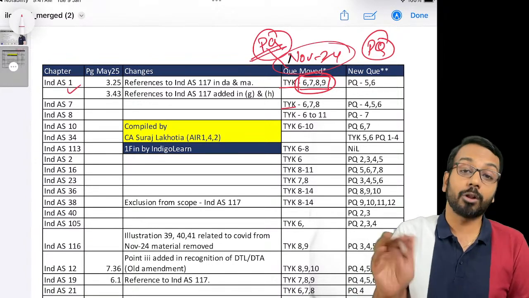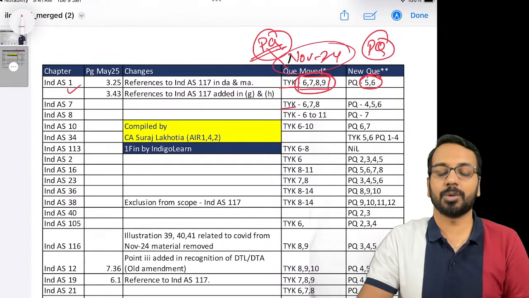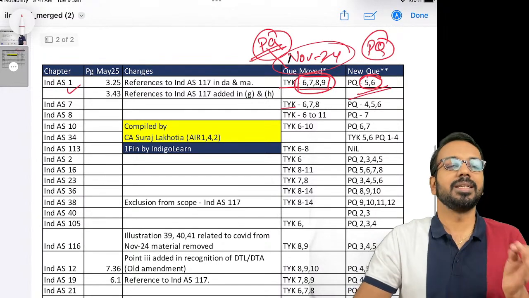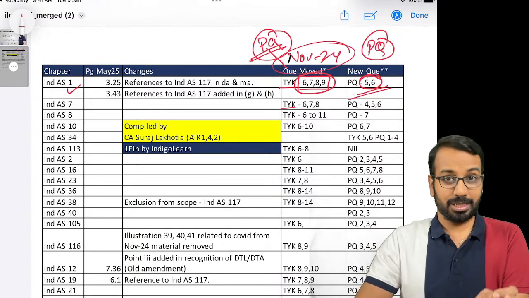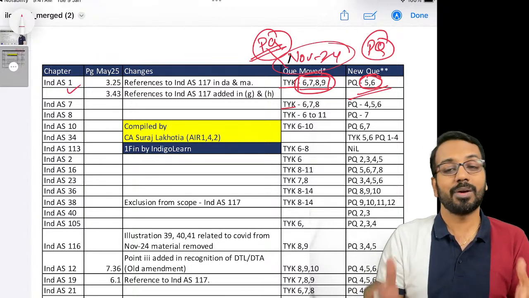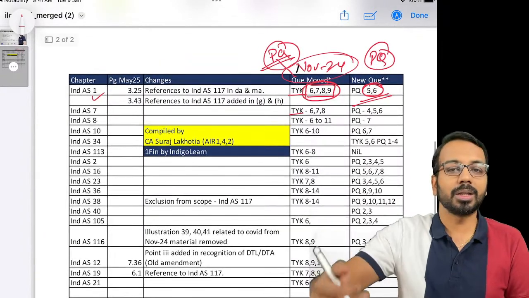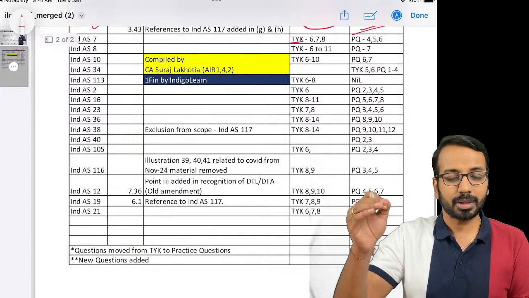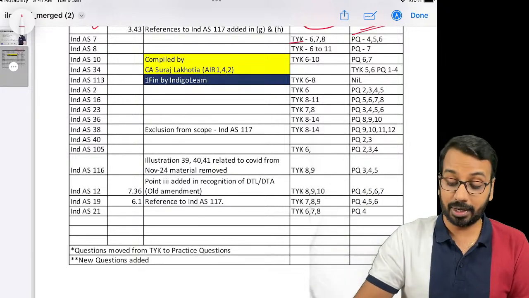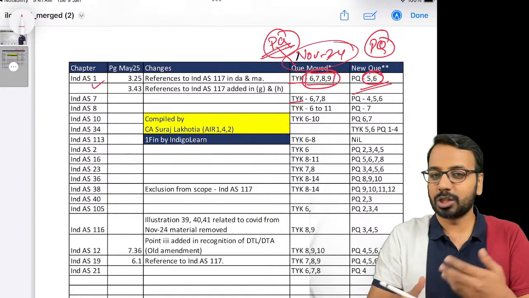Then they have also added new questions in the set called practice questions. Now what are these new questions? These new questions are largely your RTPs of the previous attempts and past exam papers, most of which we have already discussed, so no need to worry. After the whole set is available, I will be recording the questions which are relevant. Some of those questions are already available as a part of your course. The other questions will also be added.